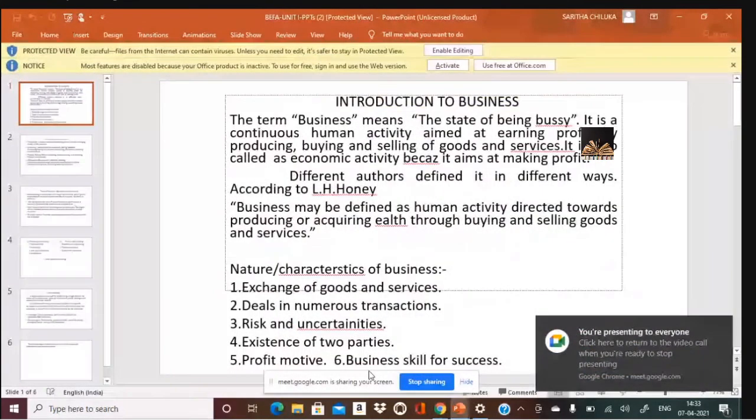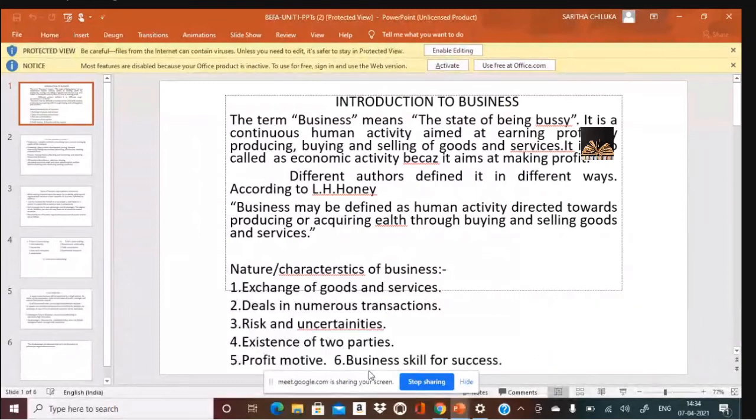Yes. So now, what do you mean by business? Business refers to a state of being busy. Busy refers to an activity, isn't it? An activity where you may buy, you may sell. What do you mean by buying here? Producing, buying, selling of goods and services for profit is known as business.